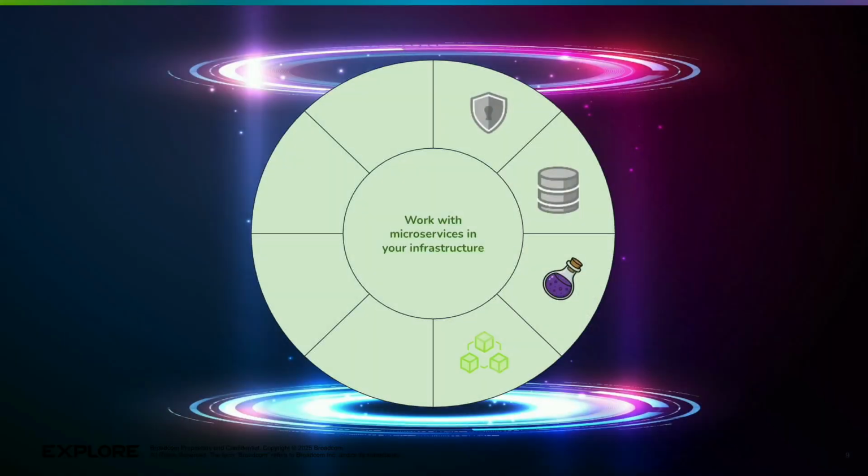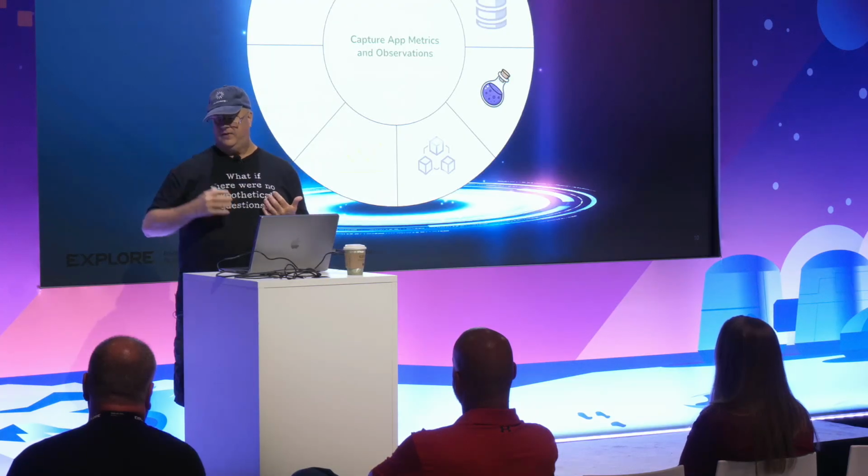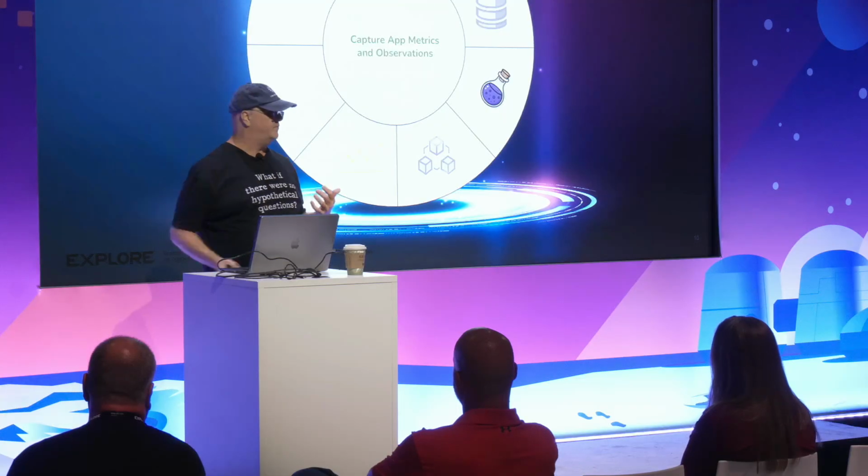The other thing is you may have heard of something called microservices. If we have microservices in our distributed environment, they have to follow the 12-factor principles. In that case, we need to be able to add that if necessary. The other thing that we have to do is have our apps be able to emit metrics. These are the things that our app is doing, so when it emits these metrics, it's got to emit them to something. And these are what we call observation frameworks.